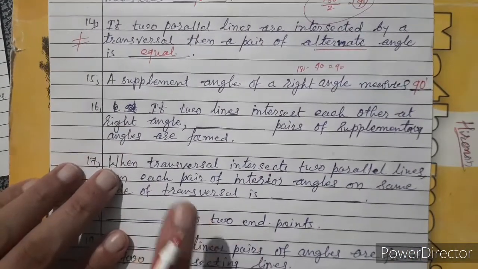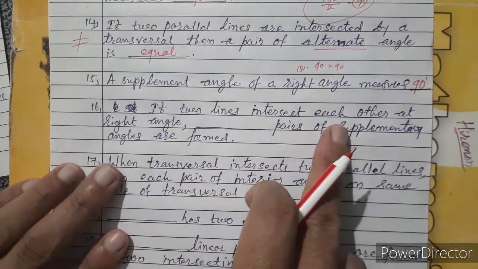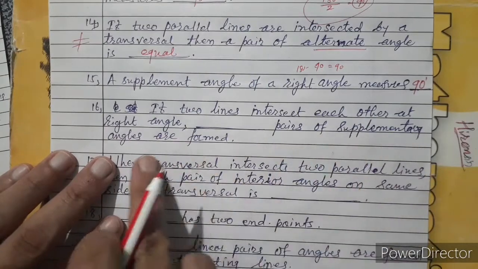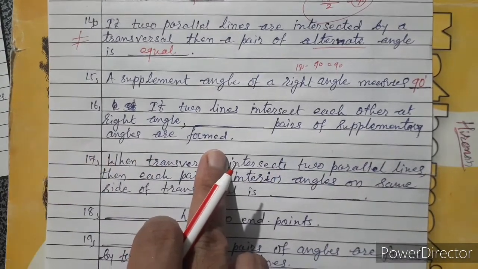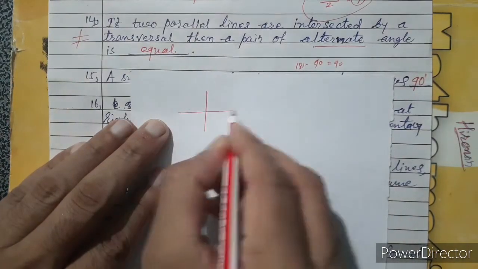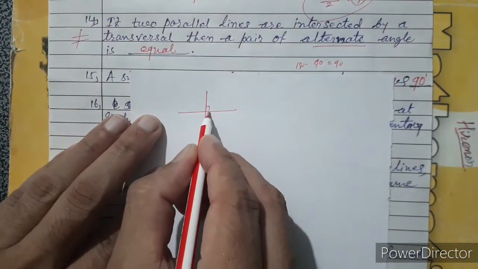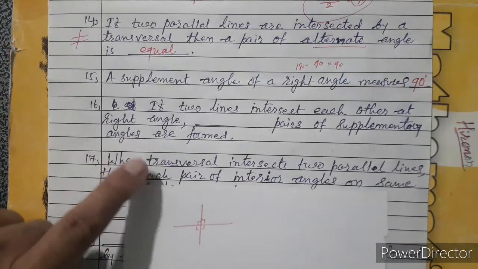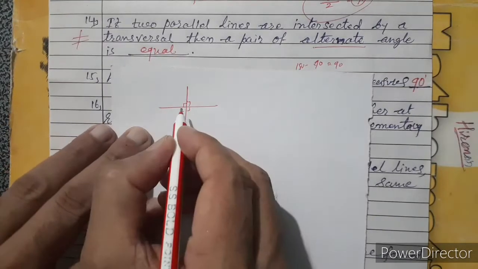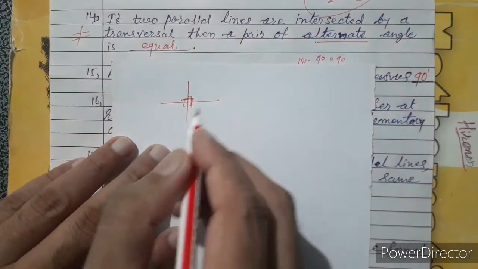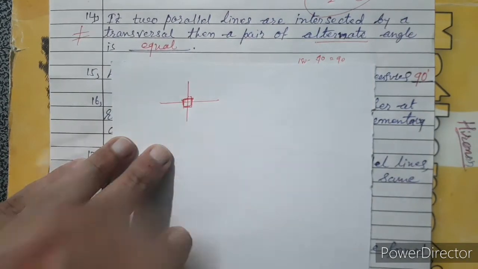Next one is, if two lines intersect each other at a right angle, dash pairs of supplementary angles form. Two lines intersect at 90 degrees, like that, and all angles are 90 degrees. What is a supplementary angle? The first two angles, these two are supplementary. Same here, supplementary, supplementary, supplementary.